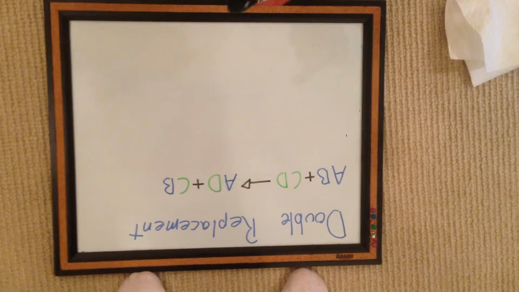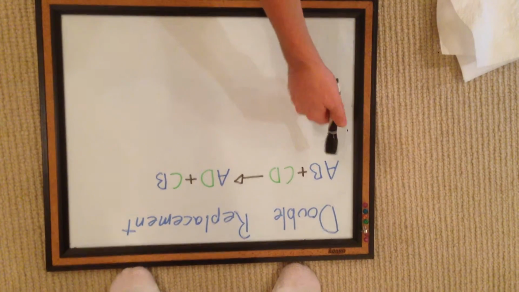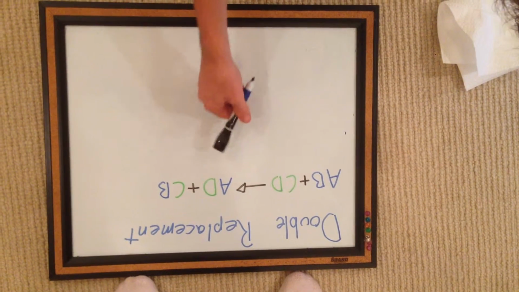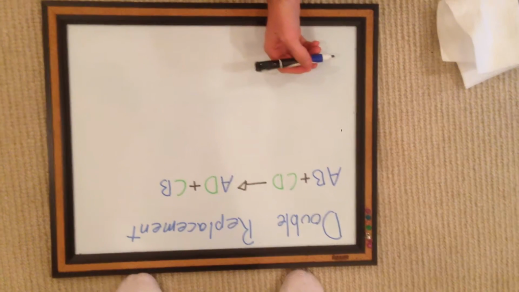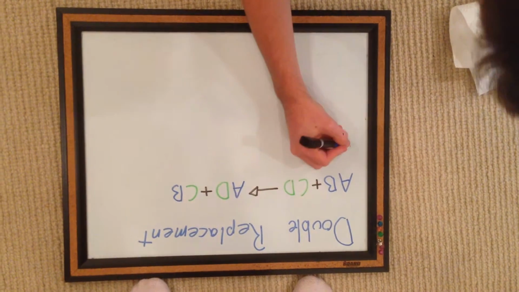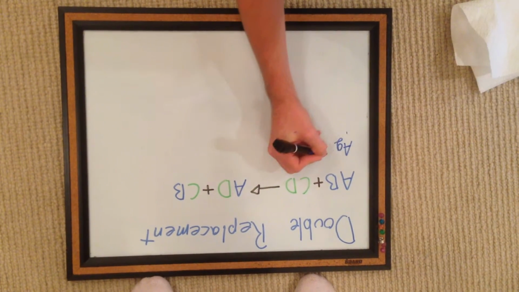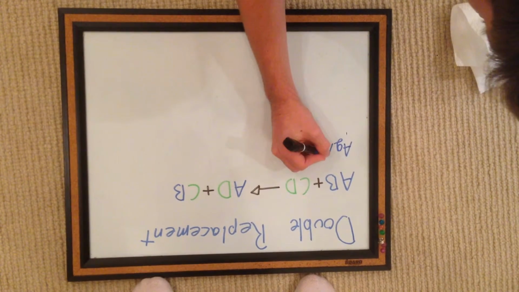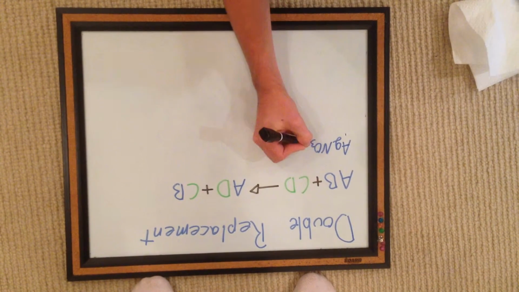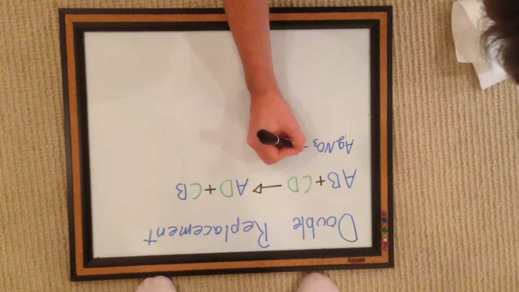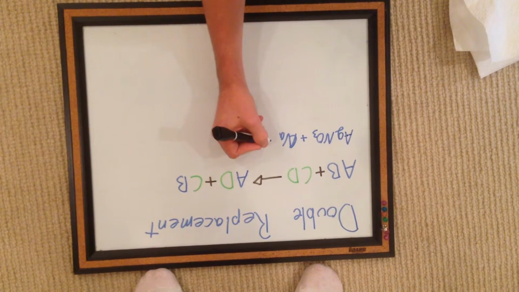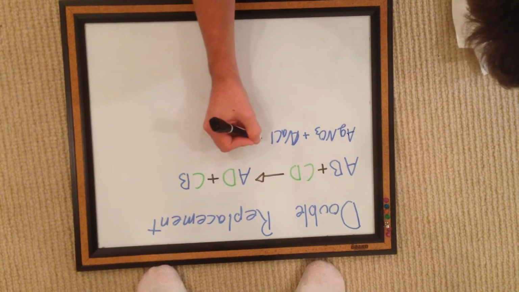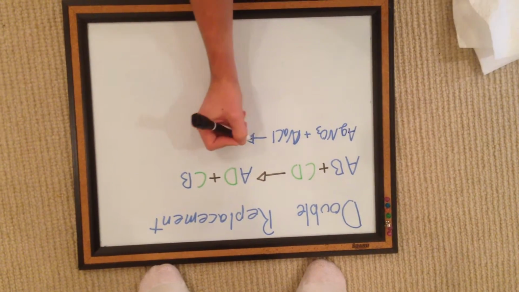So a double replacement reaction is written out as AB plus CD will equal AD plus CB. So an example of a double replacement reaction would be silver nitrate plus sodium chloride. And what will the product of that be?